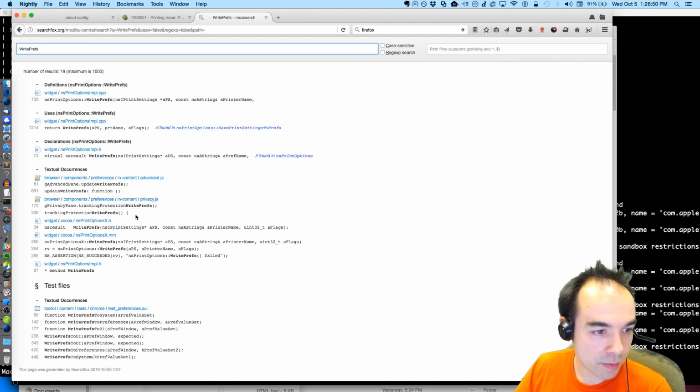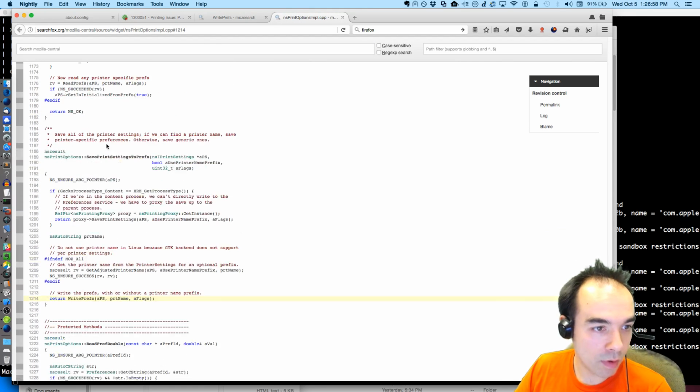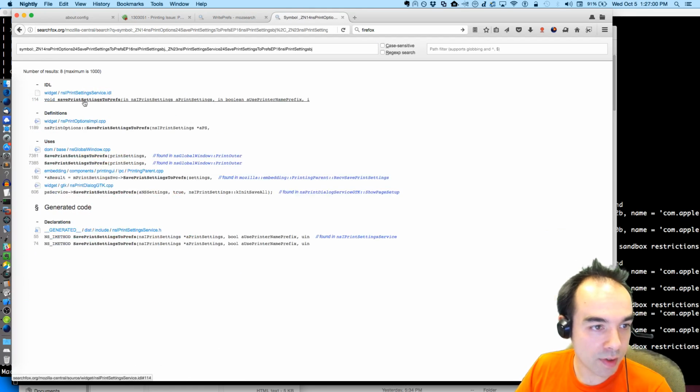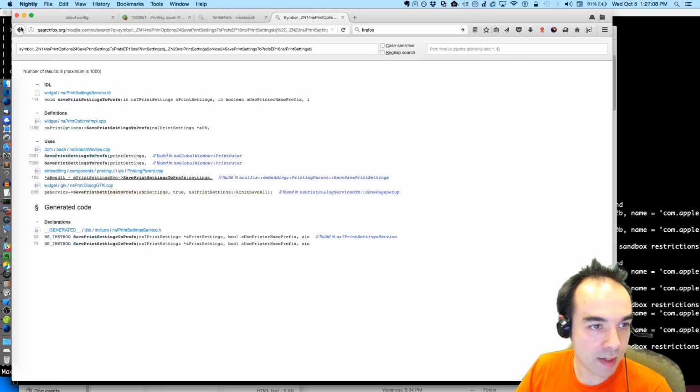No, JavaScript doesn't do it. Write prefs. Who calls you, write prefs? Oh, save print settings to prefs, of course. And that happens here in the parent whenever we receive save print settings, but also it can happen here after we're done printing.